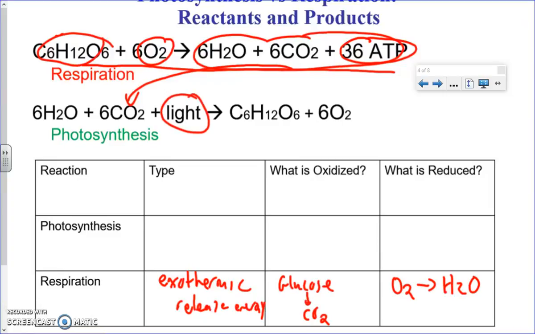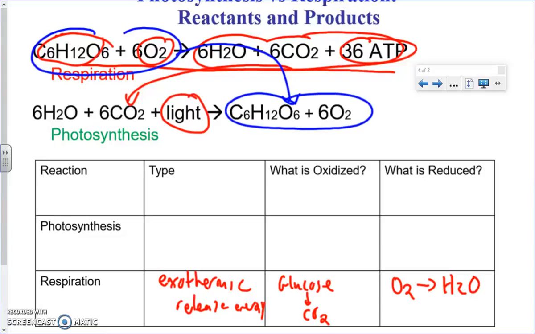The reactants of respiration are glucose and oxygen, and the products of photosynthesis are glucose and oxygen. So if you were going to explain in a sentence the relationship between respiration and photosynthesis, for the most part, the reactants of respiration are the products of photosynthesis, and the products of respiration are the reactants of photosynthesis, except that in respiration we have ATP as the energy, and in photosynthesis we have light.